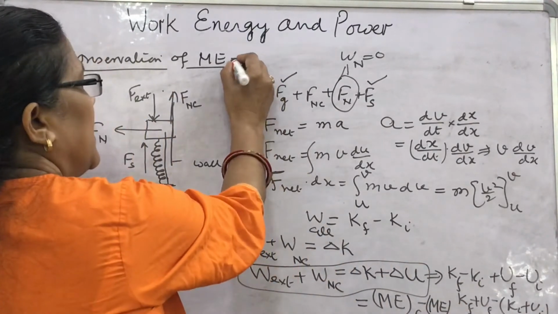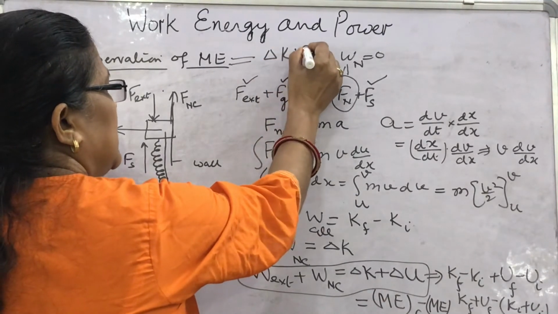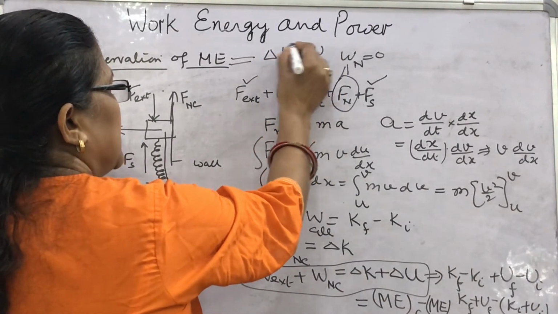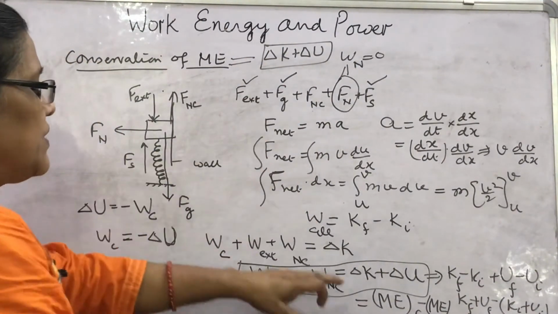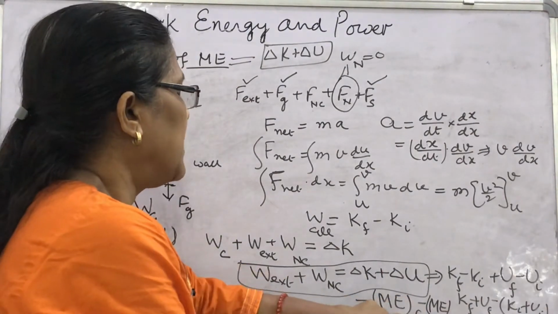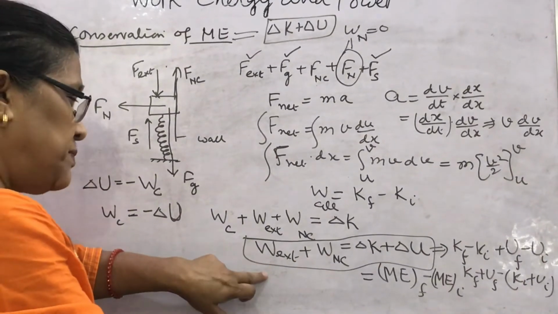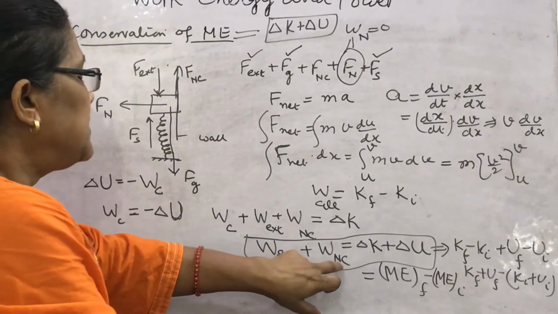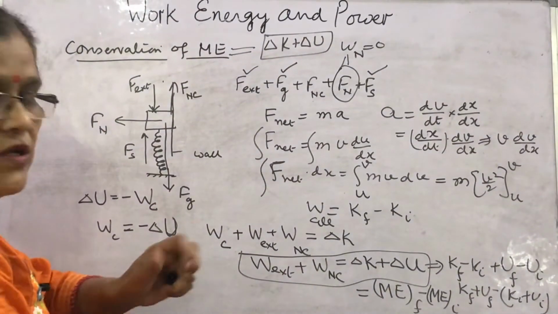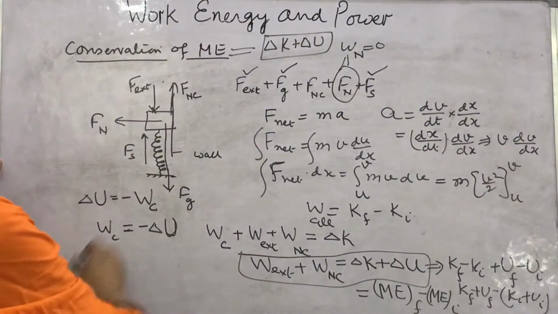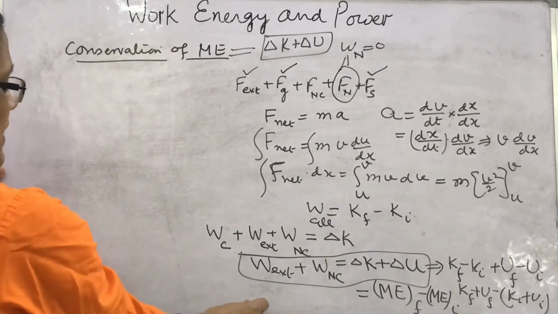Why? Because mechanical energy is the sum of kinetic energy and potential energy. So if you write final mechanical energy minus initial mechanical energy, it is the expression showing that in the presence of non-conservative forces and external forces, this is the expression. What we read normally is when there is no frictional force and no external force.